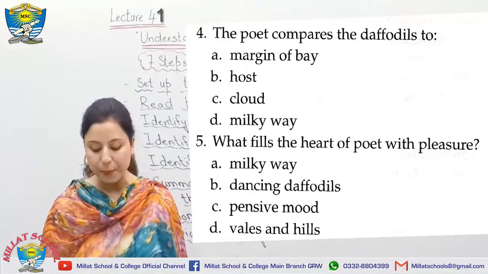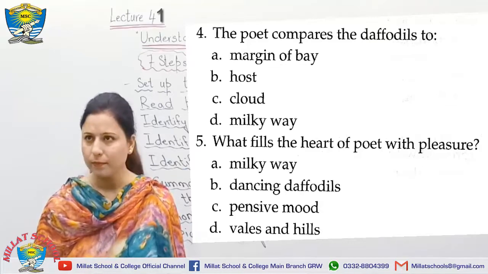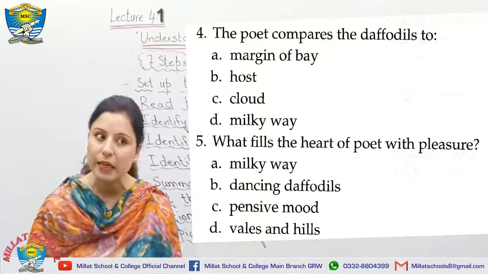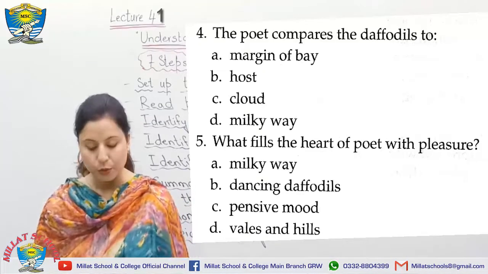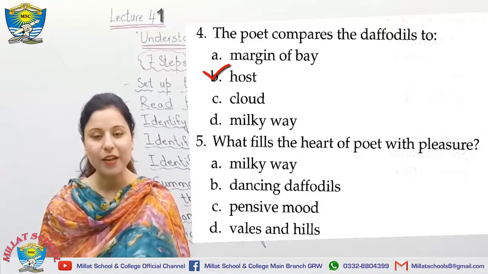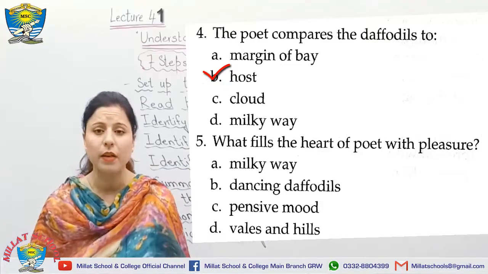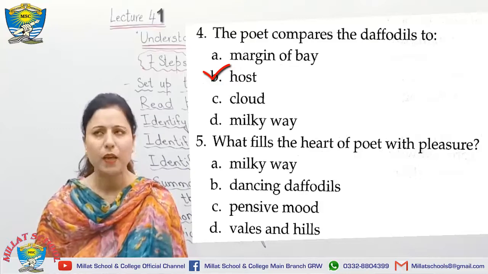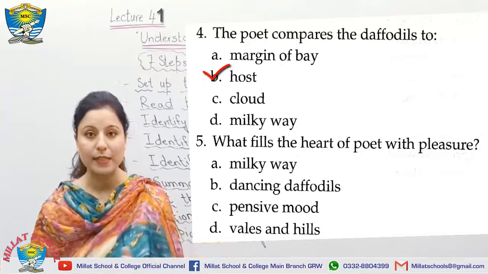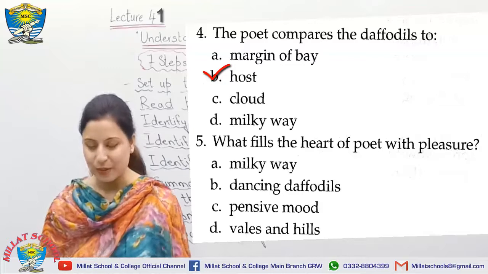Number 5, the poet compares the daffodils to, number A, margin of bay. No, he compared the margin of the bay with the line of the daffodils. Number 2, host, a group of daffodils. Exactly, this is your collective noun. Number 3, cloud. No, he compared himself to the cloud. Number 4, Milky Way. No, because he just told us about the situation of the daffodils, that they were looking like the Milky Way.